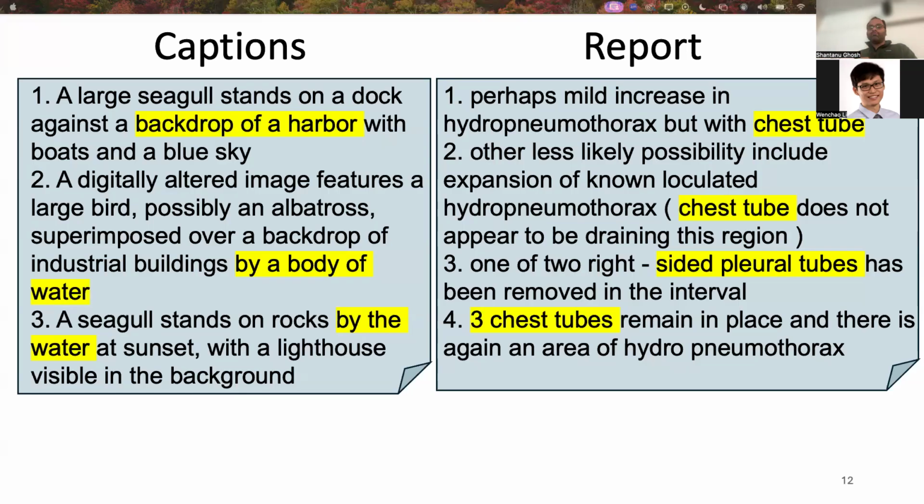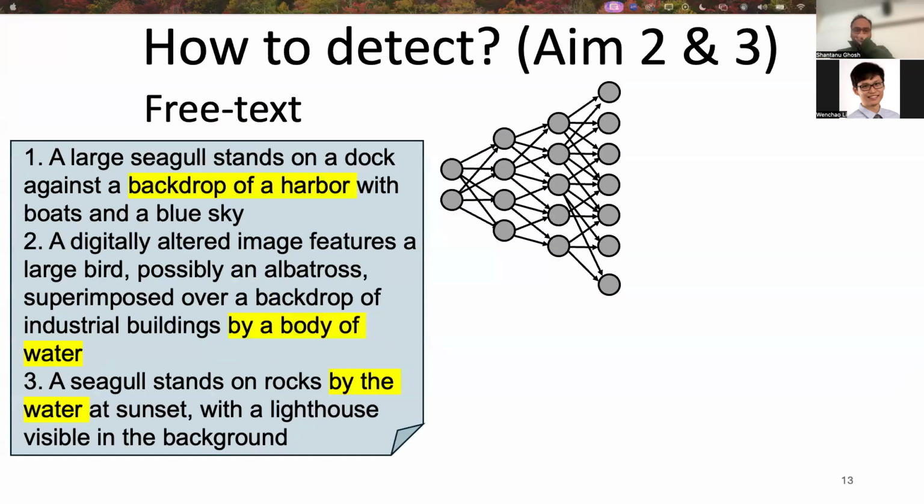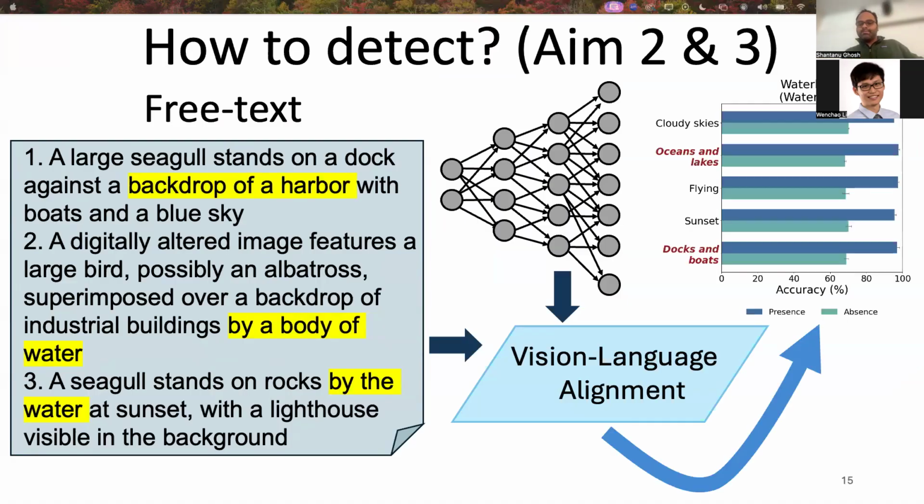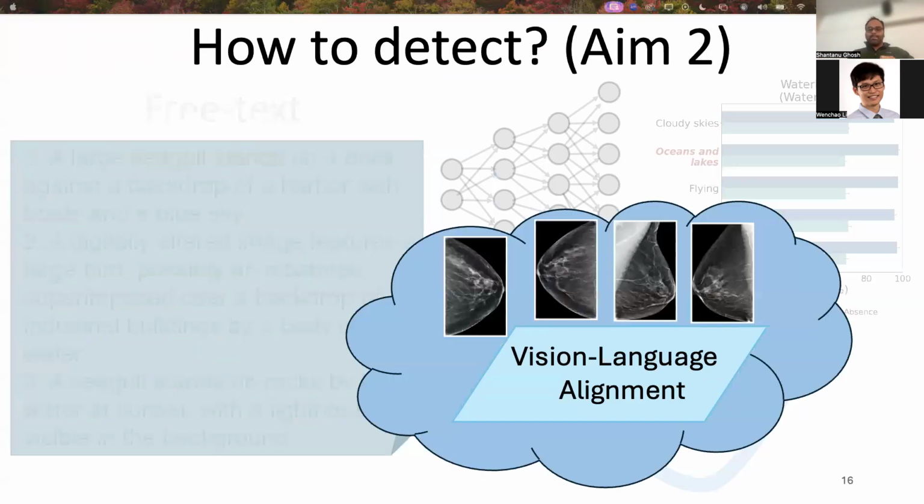So here is what we do for Aim 2 and Aim 3. In Aims 2 and 3, instead of relying on a predefined concept bank, we're going to use free-form text and project the representation of the classifier to the vision-language space and detect the subgroups where the model is consistently making mistakes. Specifically, for Aim 2, we're going to develop a vision-language model for mammography to detect breast cancer.